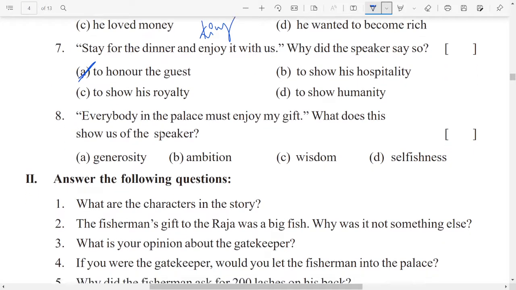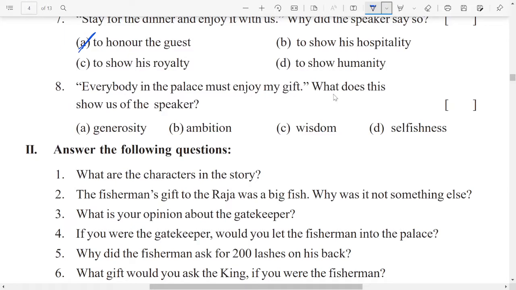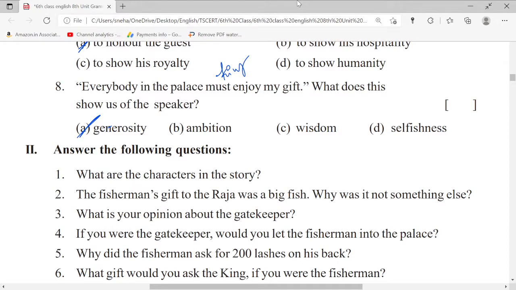Next, everybody in the palace must enjoy my gift. What does this show of the speaker? Again, this is said by the king. King said everyone in the palace must eat this fish curry. Okay, so generosity, ambition, wisdom, selfishness. What we see here? We see generosity is always helpful, is always good with other people.